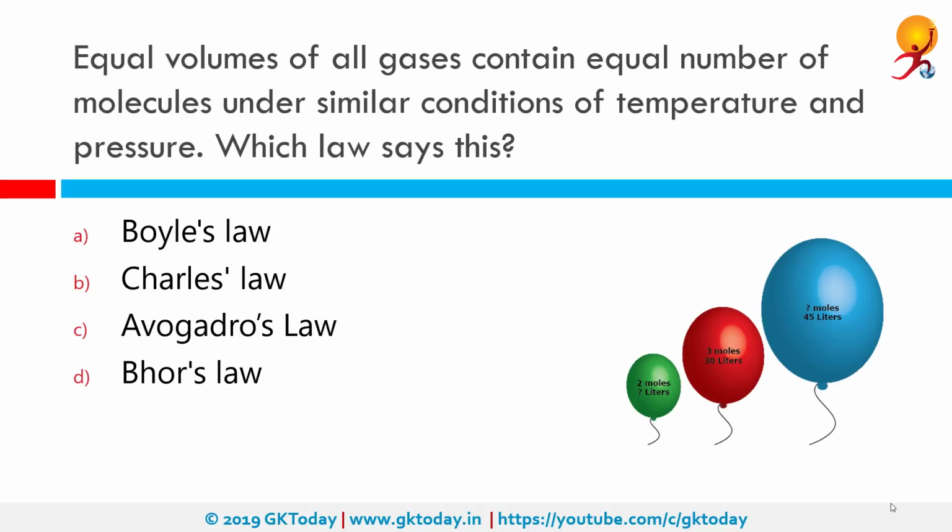Equal volumes of all gases contain equal number of molecules under similar conditions of temperature and pressure. Which law says that? The correct answer is Avogadro's law. Avogadro's law is an experimental gas law relating the volume of a gas to the amount of substance of gas present. The law is a specific case of the ideal gas law. A modern statement is: Avogadro's law states that equal volumes of all gases at the same temperature and pressure have the same number of molecules.